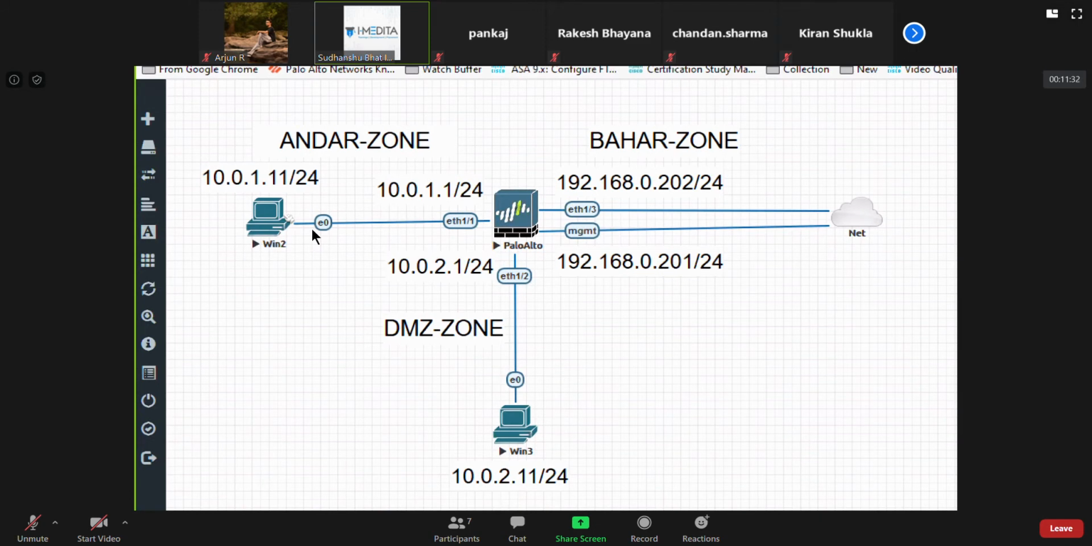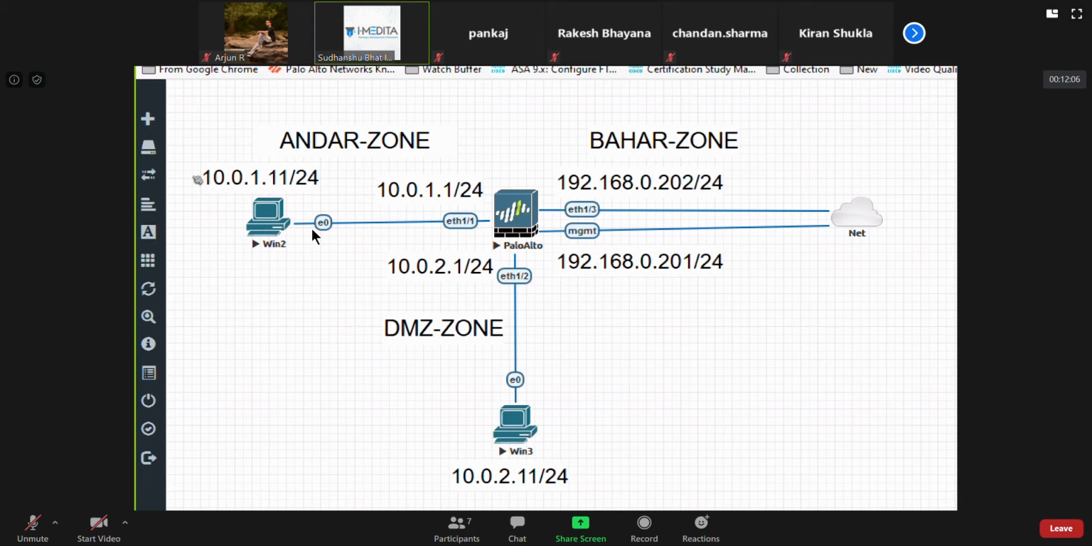I was telling you that sometime back when we were doing lab, I think on Friday, both of these interfaces, Ethernet1/1 and Ethernet1/2, were part of the same zone. At that time I tried doing a ping from Win2 to Win3. It worked, right? Because within the zone communication, or intra-zone communication, happens without any security policy creation.